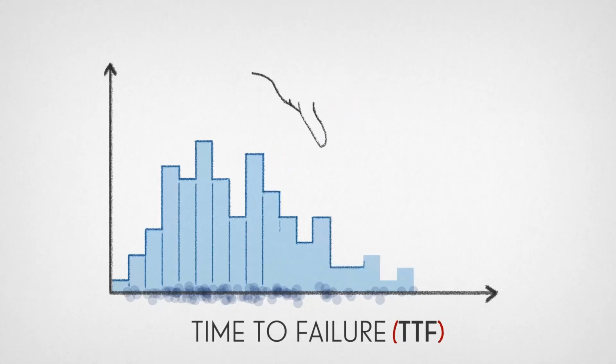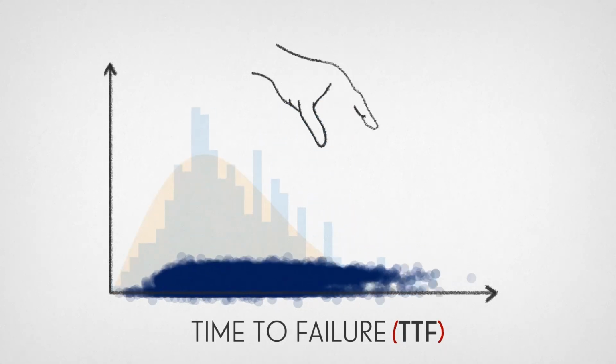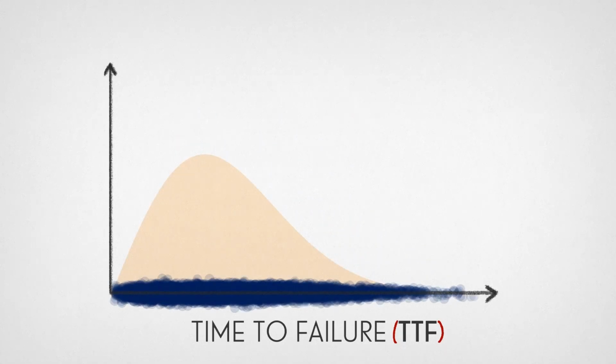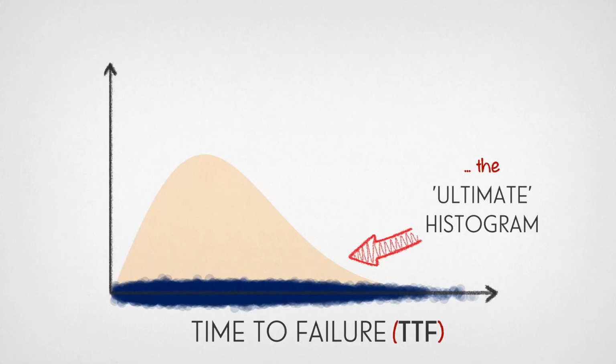But if we observe the failures of an incredible number of ball bearings, we will eventually get a smooth shape like this. We could call this shape an ultimate histogram because the bars are so thin that we can't see them. Of course, this can never really happen because we can never observe this many ball bearings until they fail.